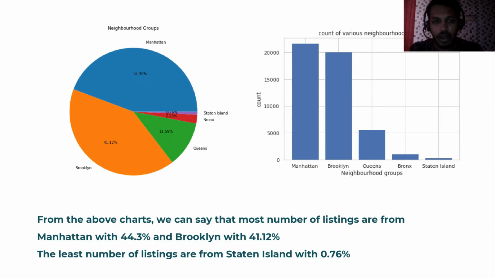We can see how many unique neighborhood groups there are. There are 5 unique neighborhood groups: Manhattan, Brooklyn, Queens, Bronx, and Staten Island. And how many listings are from those neighborhood groups? You can see Manhattan has the most listings, at 44.3%, followed by Brooklyn. And the least number of listings are from Staten Island, which is 0.76%.